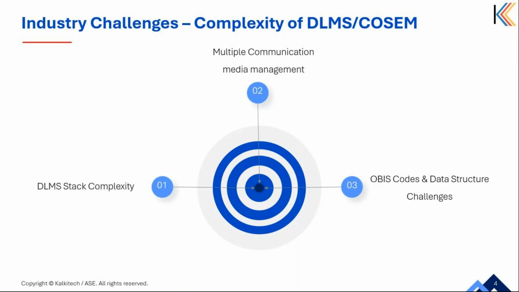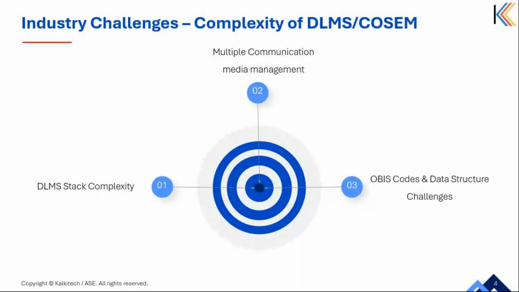On the other hand, cellular network may have packet loss issues. So to ensure DLMS functions smoothly across all communication channels, we will require careful protocol tuning, robust error handling, and adaptive retry mechanisms.